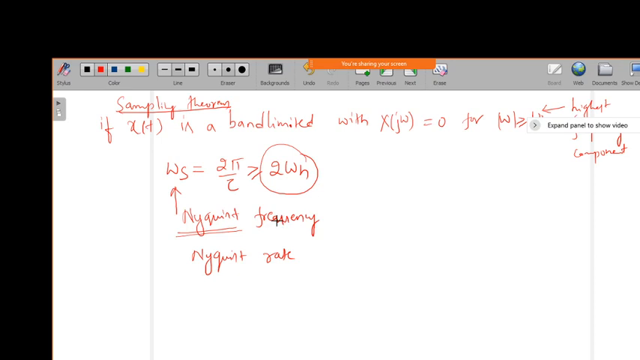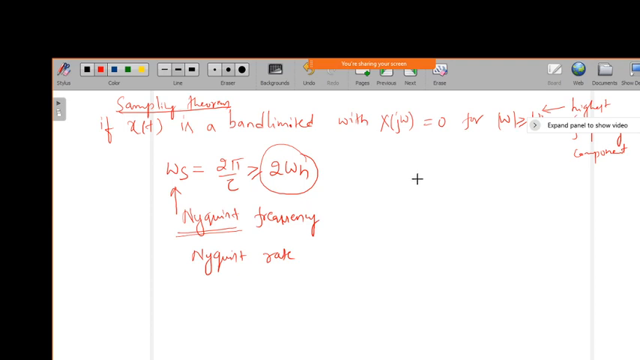Now we will do 1 or 2 problems based on this, so that we can come to know how to identify the highest frequency component in the signal, and how we can decide the sampling frequency.